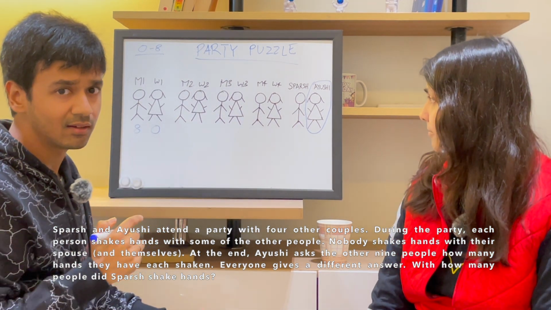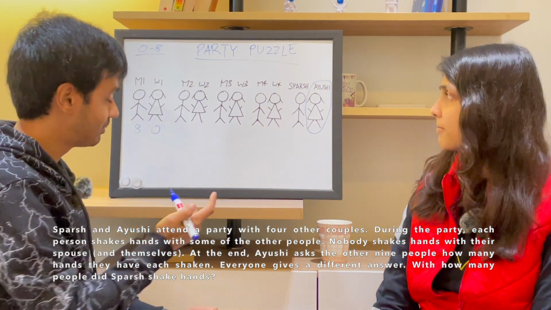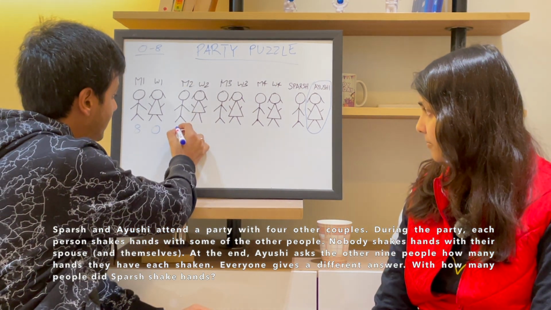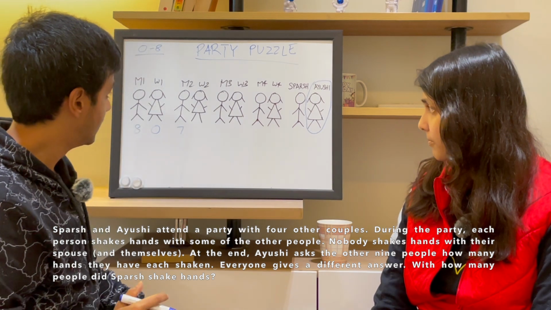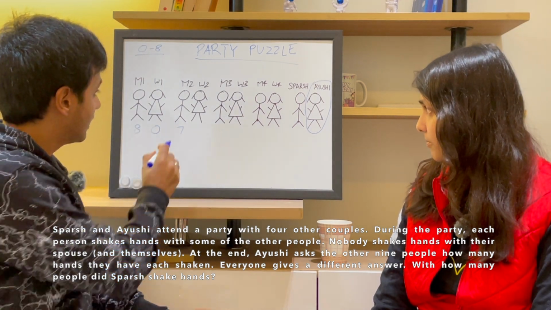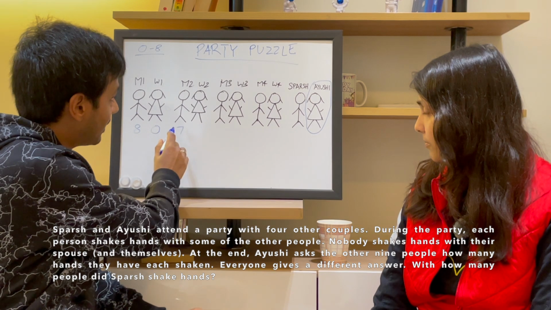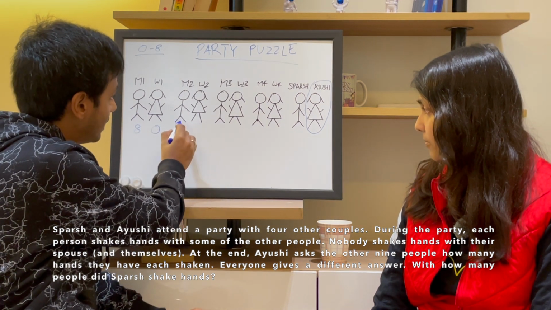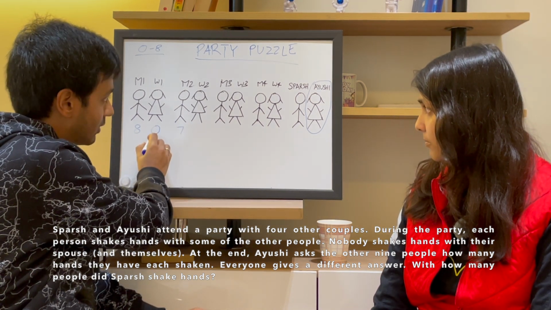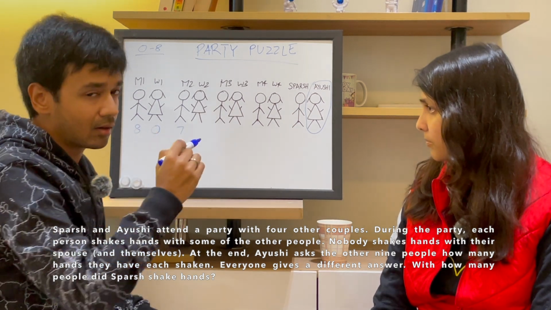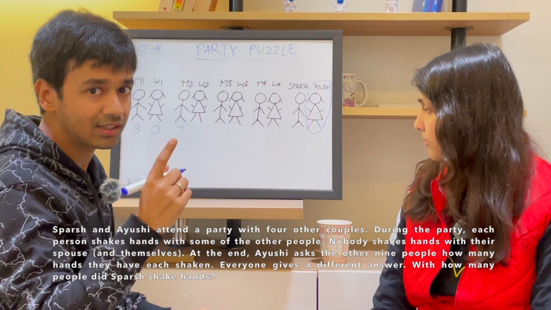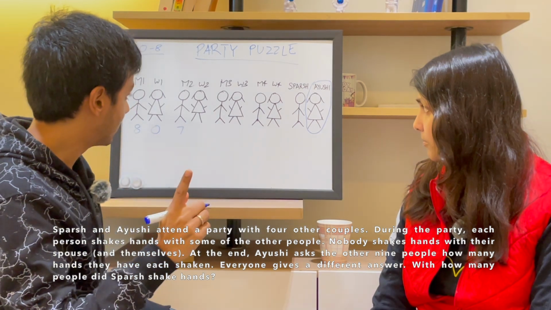Now let's look at who shook hands with 7 people. Let's say M2 shook hands with 7 people. That means that he shook hands with everybody except obviously his spouse, himself and W1. Right? What does that mean for who could have shaken hands with just one person?